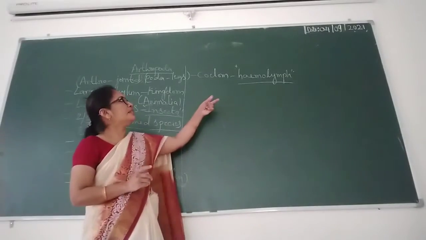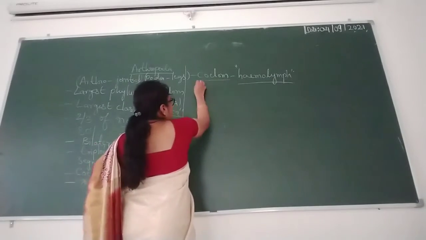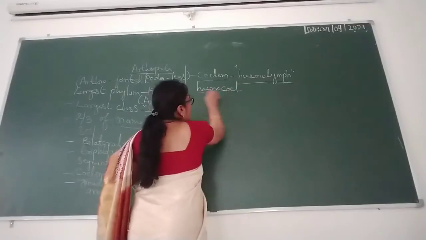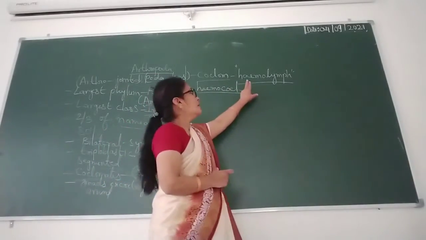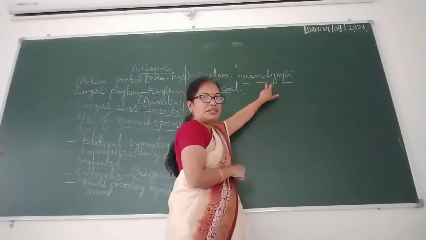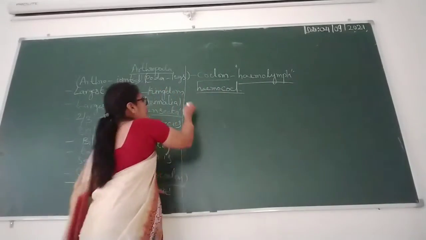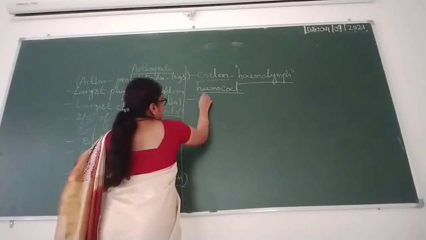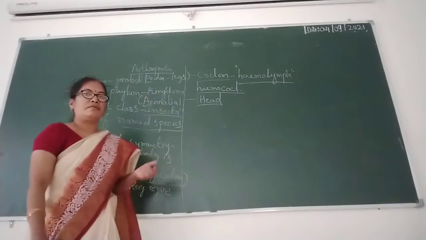But here the blood pigment is dissolved in the plasma, so it is called hemolymph.